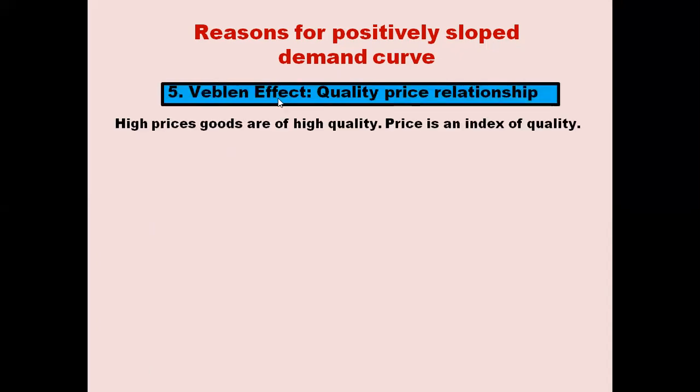Next is the Veblen effect, the quality price relationship. Some consumers think that high price goods are of high quality. If the good is highly priced, the quality will also be good. So price is an index of quality. So in this case, the demand curve is not negatively sloped, because when the price is high, the demand is also high. And that is known as the Veblen effect.